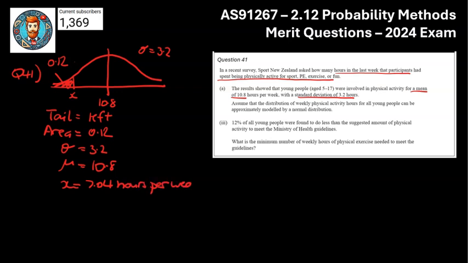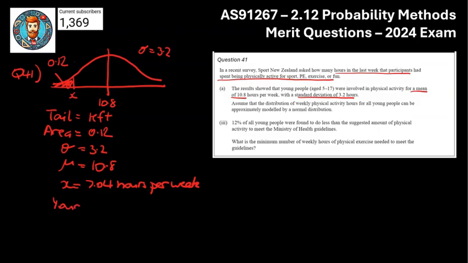Now, the issue with these merit questions is sometimes they require a contextual link to make sure you get your full marks. So for these merit questions, particularly the inverse ones, put it in sentence form to make sure you're getting the full marks. So let's write that down.